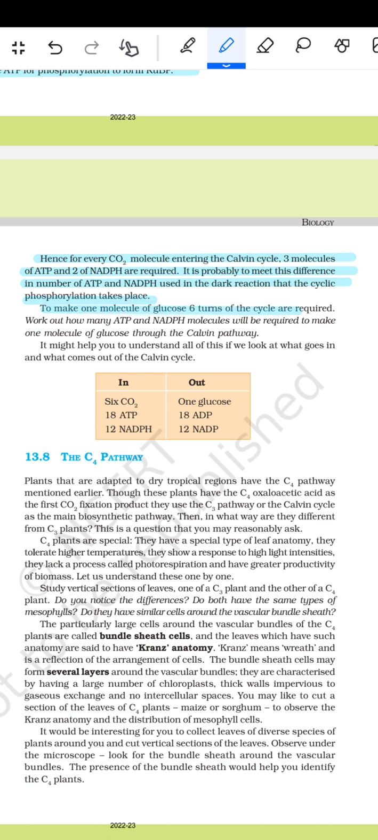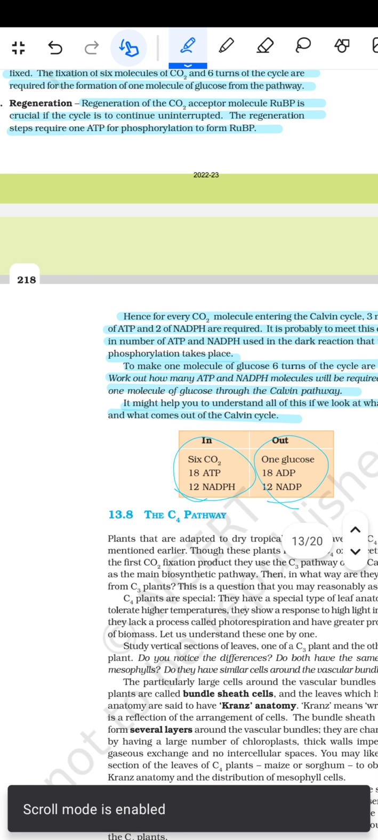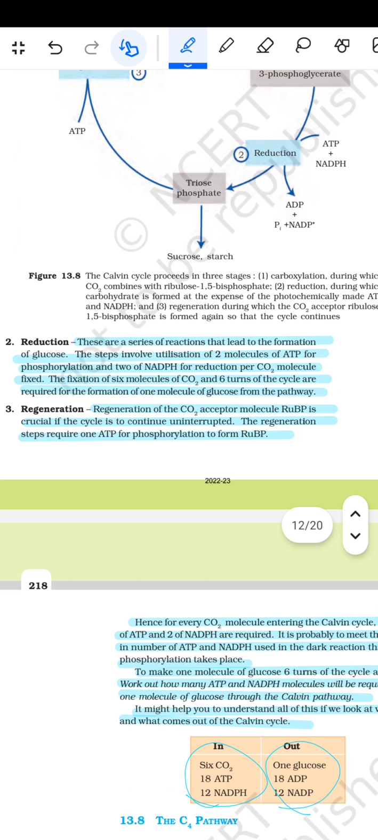To make 1 molecule of glucose, 6 turns of the cycle are required. Work out how many ATP and NADPH will be required to make 1 molecule of glucose through the Calvin pathway. It might help you to understand all of this if you look at what goes in and what comes out of the Calvin cycle. तो 6 CO2 प्लस 18 ATP प्लस 12 NADPH मिल के एक ग्लूकोज बनाता है. ठीक है, तो एक ग्लूकोज को बनाने में 18 ATP और 12 NADPH लग रहा है कैल्विन साइकिल में.